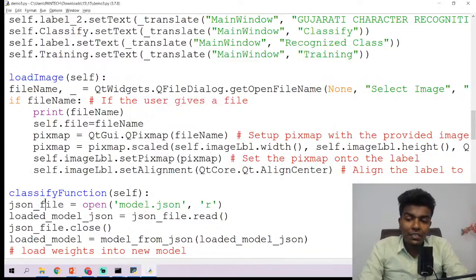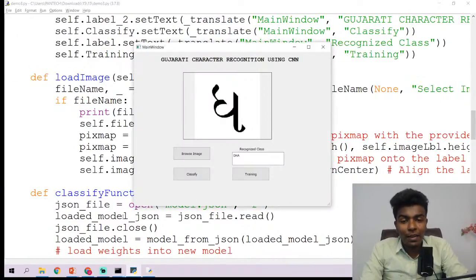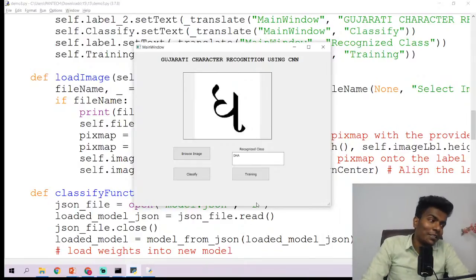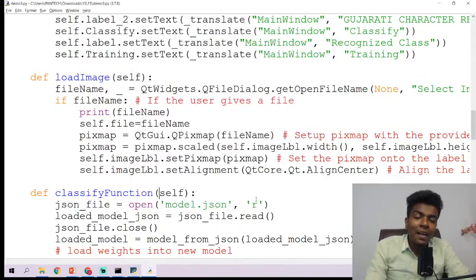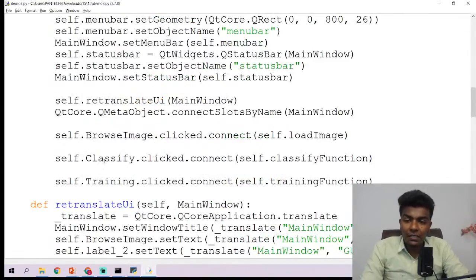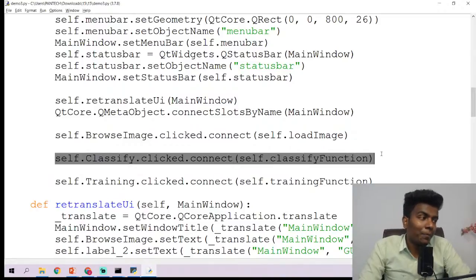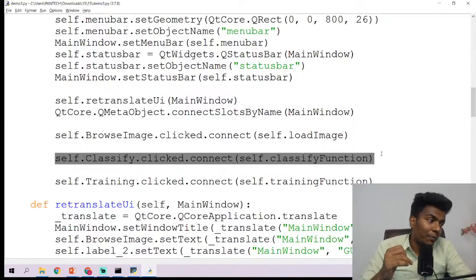So I hope you all understand this. Now let us go for the second button. Let us come to the training button later, because there is a huge process behind the training button. Now I'm going to go for the classify button. So what should the classify button do, guys? self.classify.click.connect. So let us see here. What is the function of the classify button, guys?